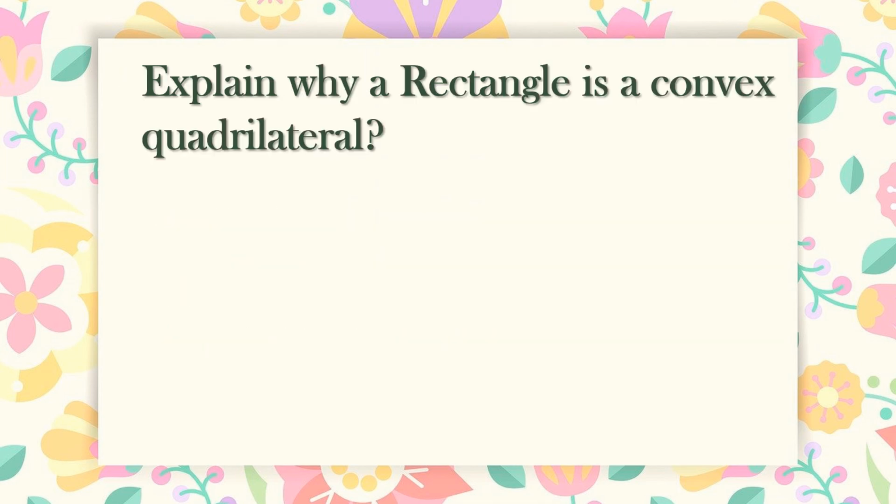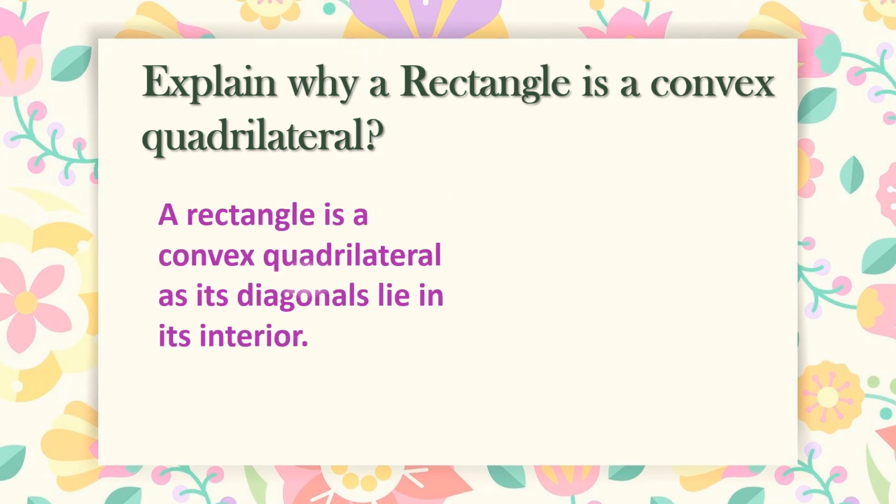Next question is, explain why a rectangle is a convex quadrilateral. If you are confused about what a convex quadrilateral is, on our channel in the geometry playlist there is a video on the difference between a convex and a concave quadrilateral. You can watch that video to learn more. Coming back to this question, the answer is a rectangle is a convex quadrilateral as its diagonals lie in its interior.